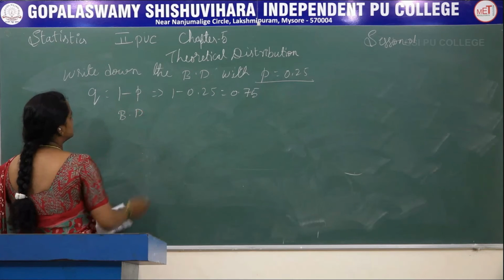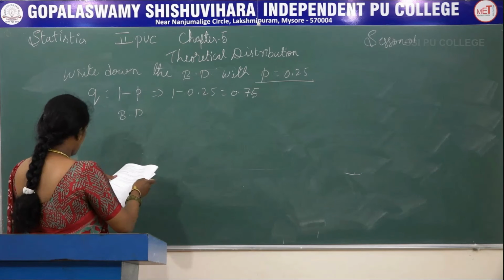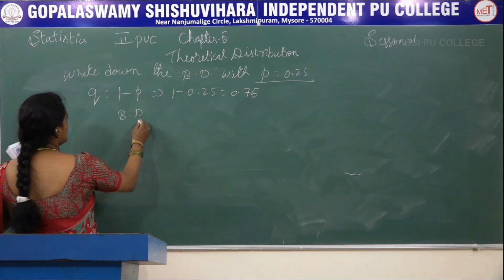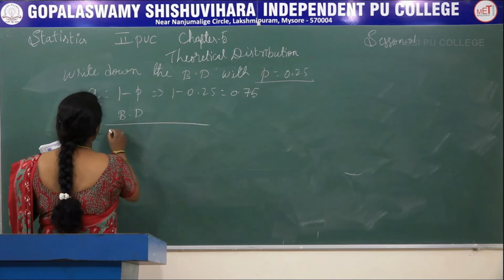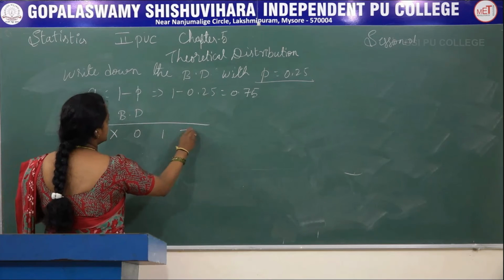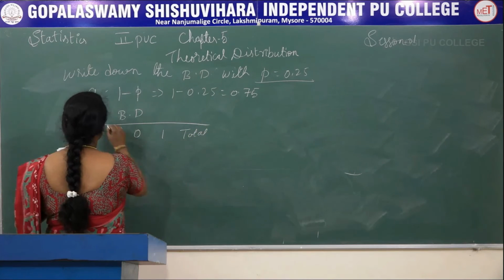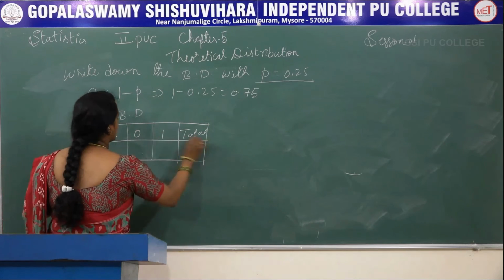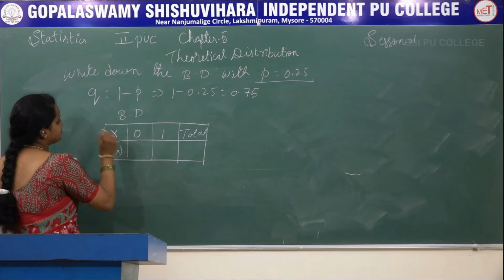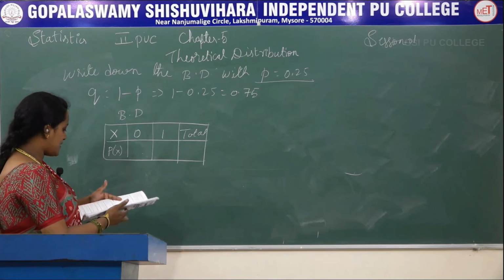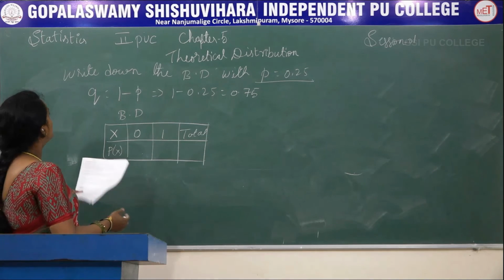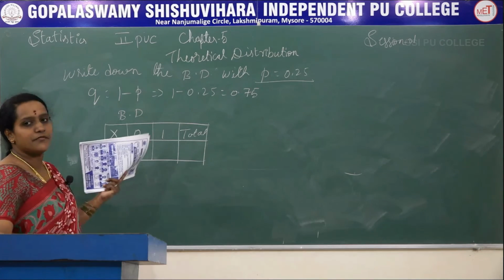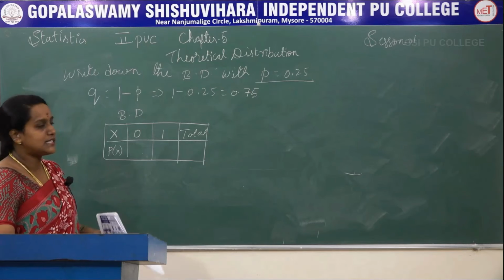We know that for the Bernoulli distribution, x takes the value 0 and 1, and this is the total P of x. If I write the values, we know that q is our failure and p is our success.